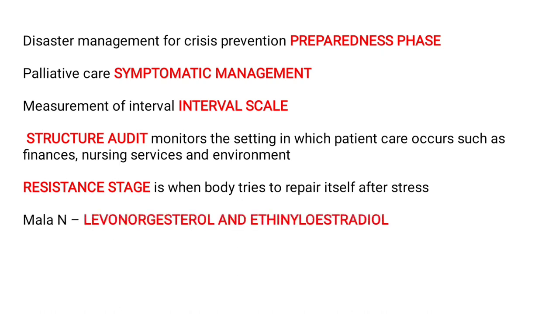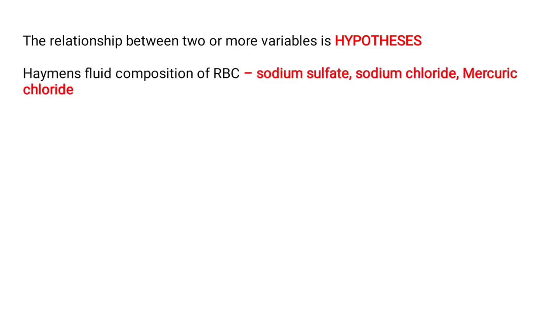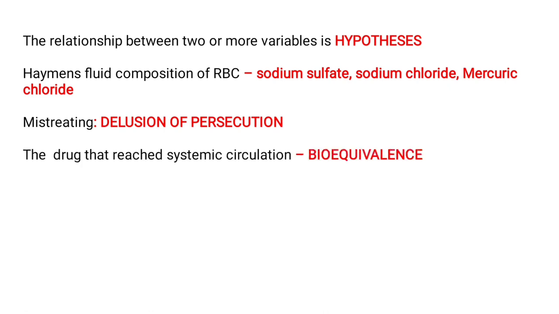Mala N constituents are levonorgestrel and ethinyl estradiol. The relationship between two or more variables is called as hypothesis. Hayman's fluid composition is sodium sulfate, sodium chloride and mercury chloride. It is asked except. Then the person who thinks that they have been mistreated, we call it as delusion of persecution. The drug, when it reaches systemic circulation, we call it as bioequivalence.